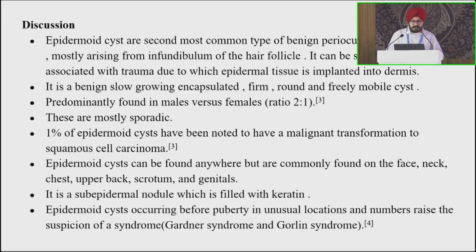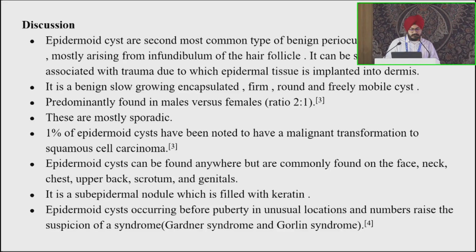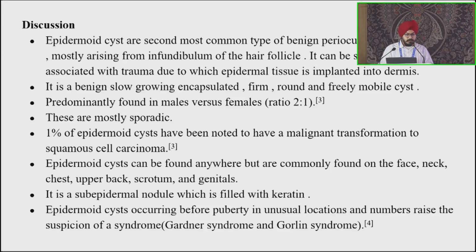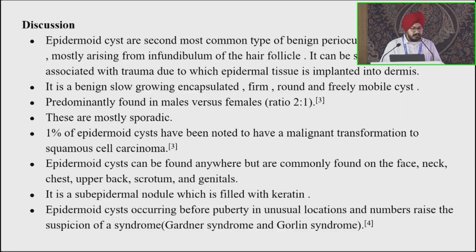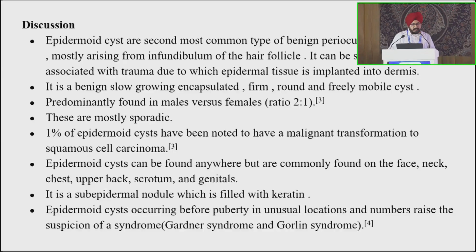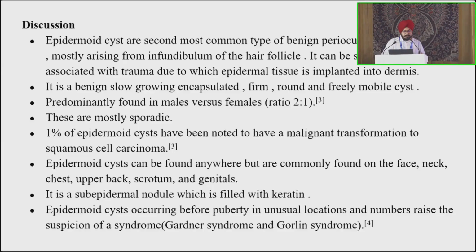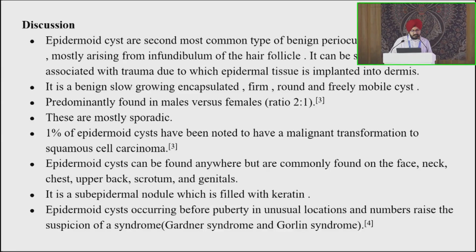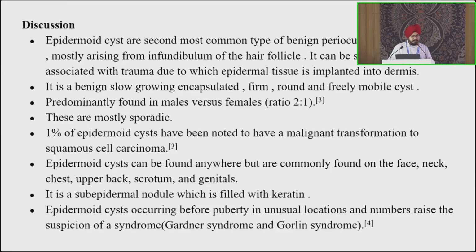Discussion. Epidermoid cyst is the second most common type of benign periocular cutaneous lesion, mostly arising from the infundibulum of the hair follicle. It can be spontaneous or associated with trauma. It is benign, slow growing, and predominantly found in males versus females, and these are mostly sporadic. 1% have been noted to have malignant transformation to squamous cell carcinoma. These can be found anywhere, and it is a subepidermal nodule which is filled with keratin. Epidermoid cysts occurring before puberty in unusual locations and number raise the suspicion of a syndrome.